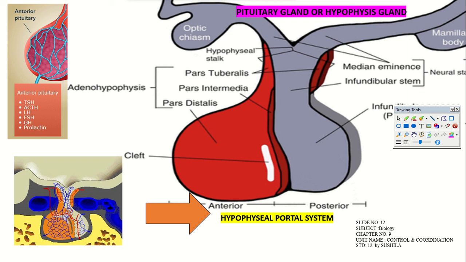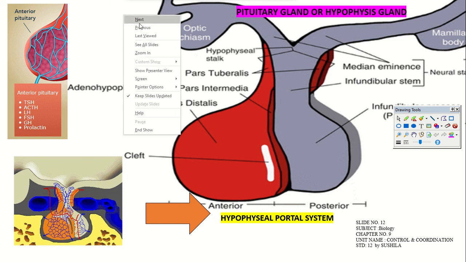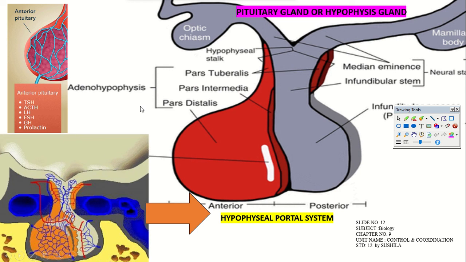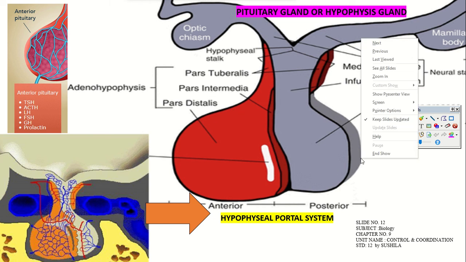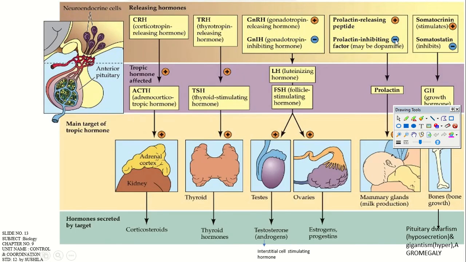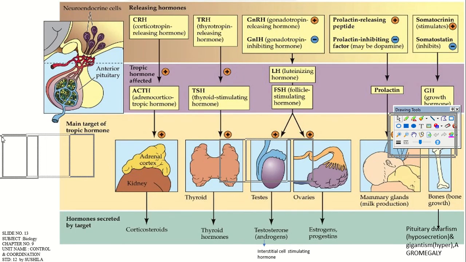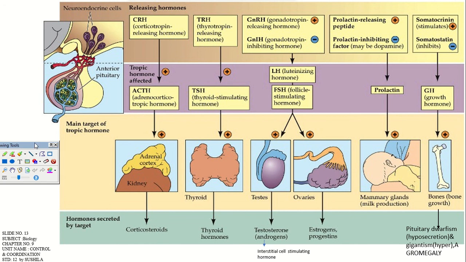And the hypophyseal portal system is also there, through which the hypothalamus and pituitary gland are able to transport blood and exchange material through the veins and arteries. Okay, these two parts should be clear in your mind, right? And this hypophysis gland diagram you should be able to label in a clear manner, and it should be very neat in your notebook, right? Now on your screen you can see the anterior pituitary gland.